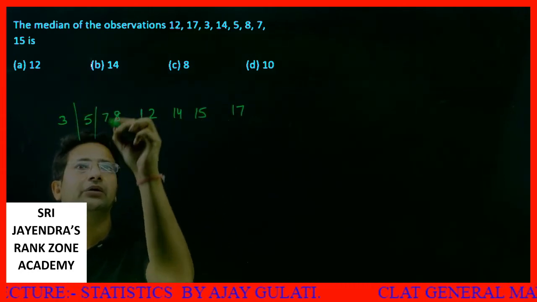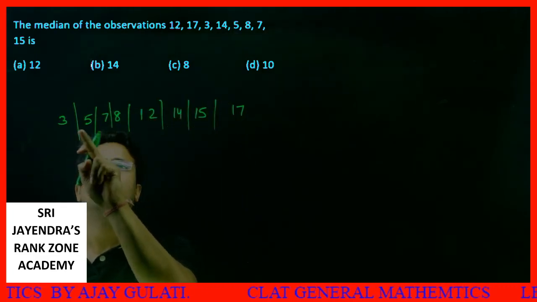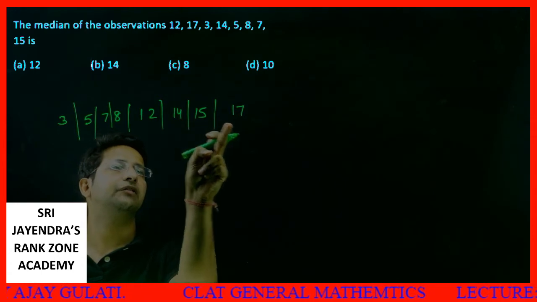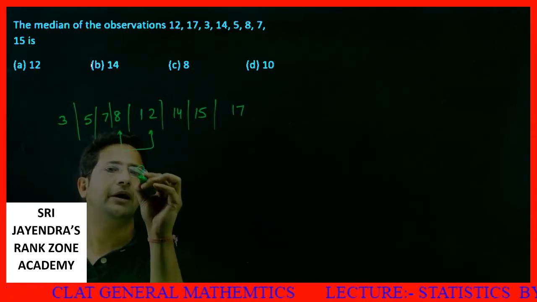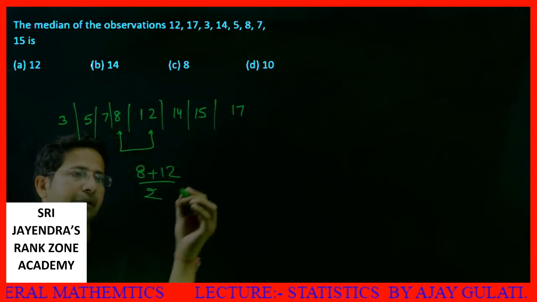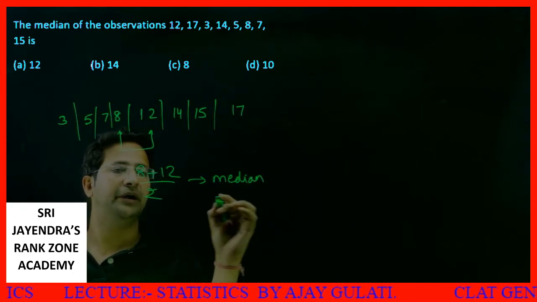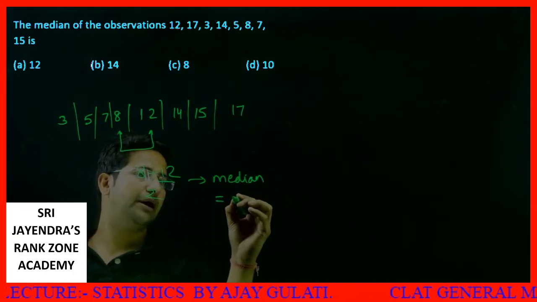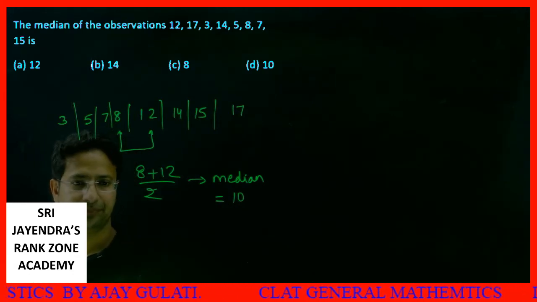These are the values 1, 2, 3, 4, 5, 6, 7, 8. The median will be the sum of the middle two values divided by 2. That is 8 plus 12 by 2. So the median comes out to be 20 by 2, or 10. That is your answer. Easy question, easily solved.